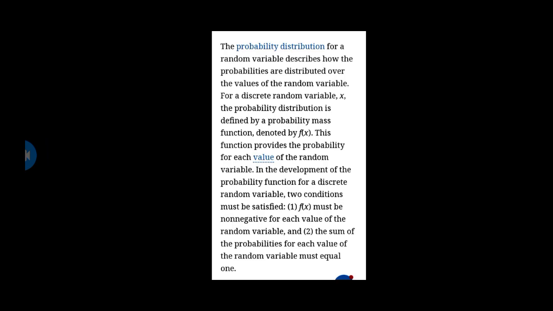For a discrete random variable x, the probability distribution is defined by a probability mass function denoted by f of x. This function provides the probability for each value of the random variable. In the development of a probability function for a discrete random variable, two conditions must be satisfied. One, f of x must be non-negative for each value of the random variable, and second, the sum of probabilities of each value of the random variable must be equal to 1.